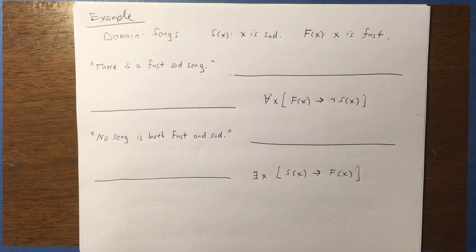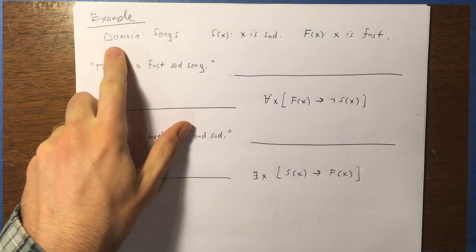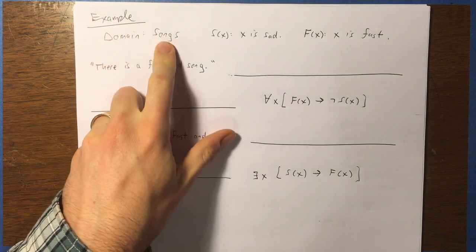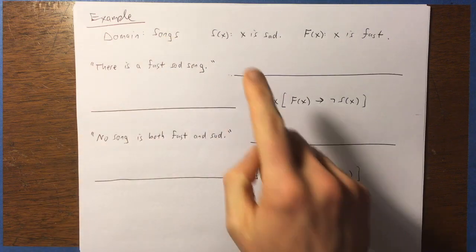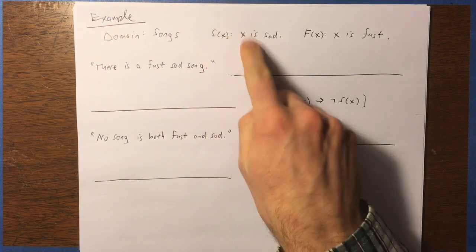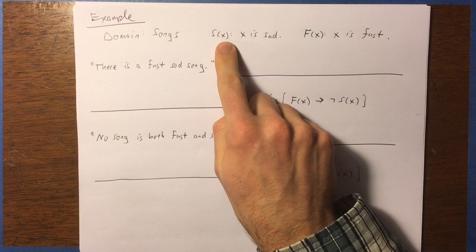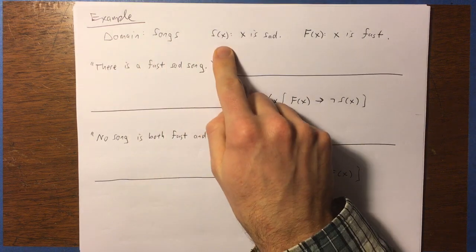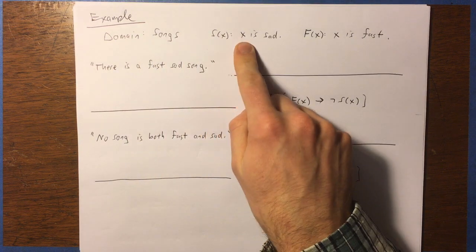All right, folks, in this video, you're going to practice translating between words and symbols. So we're going to do an example of using predicates and quantifiers. We're going to use as our domain the set of all songs, and we're going to define these predicates. S of x will be x is sad. So x would be an element of this domain, meaning x is a song. So S of x means x is a sad song.